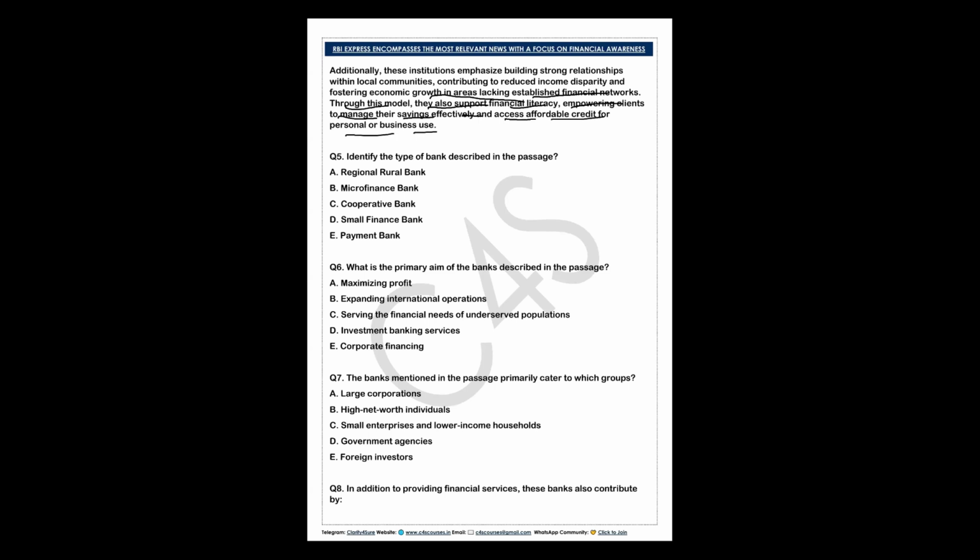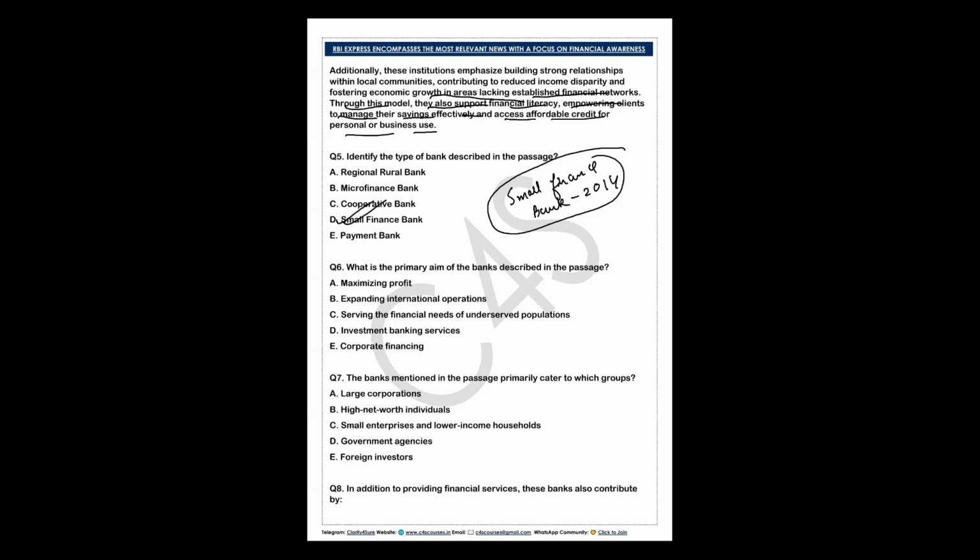So try to answer, identify the type of bank described in it. It is very easy if you have some static knowledge. So small finance banks were introduced in which year, right? Small finance bank, if you read the passage, it was introduced in the year 2014, and this passage is talking about this bank only because it is to provide financial services to underserved sections, including small businesses and lower income households, right? So it is a very moderate kind of thing. With the passage, small finance bank is the correct option for the fifth question.